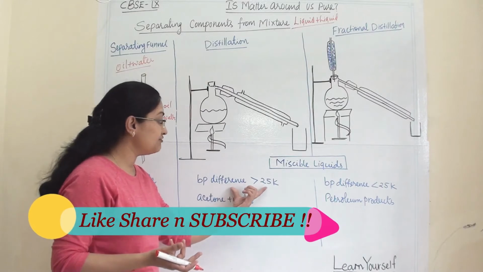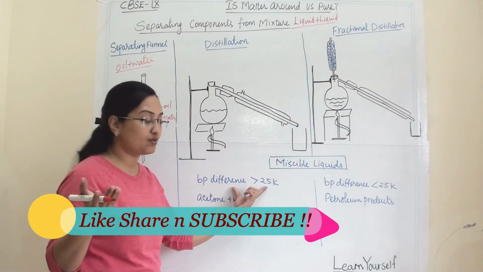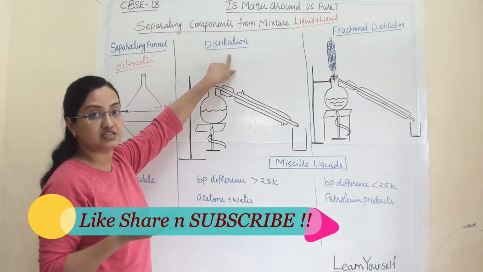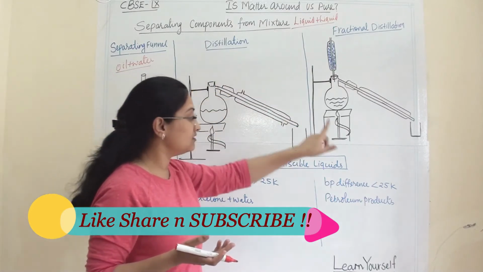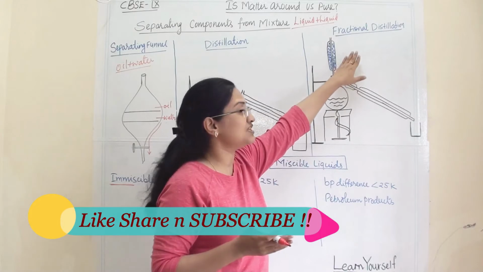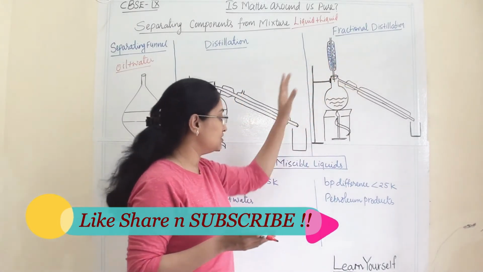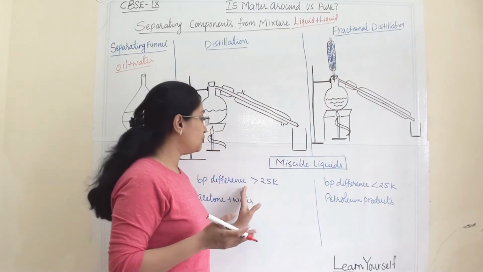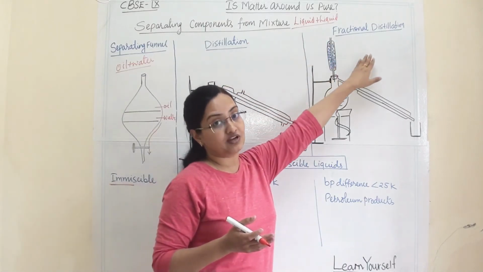So when the difference is above 25 Kelvin, we are using the distillation technique. And when the boiling point difference is below 25 Kelvin, then we are using fractional distillation. So this is the basic difference between distillation and fractional distillation.